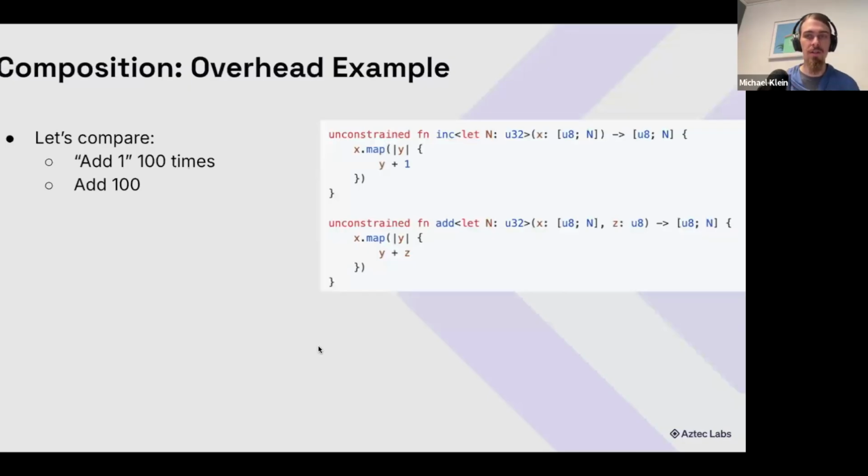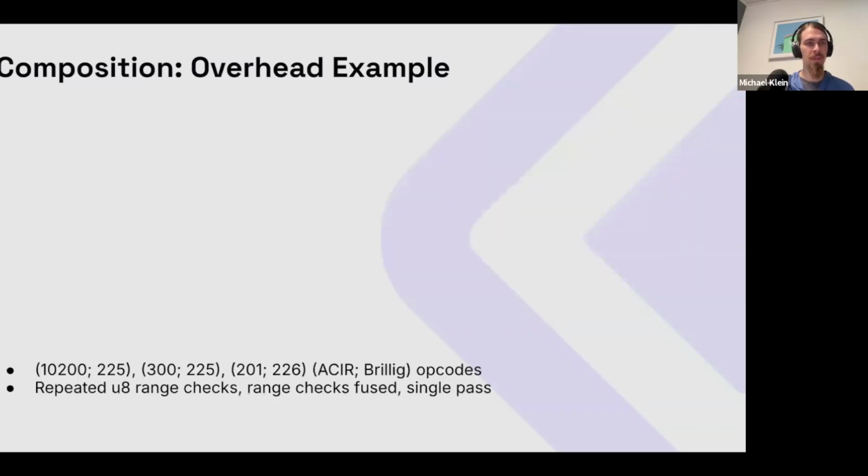So let's give an example. I mentioned the array of U8s. I'm going to compare a function that maps every value in the array to the value plus one, and then I'm going to apply that 100 times. And then the second version, we're just going to add 100 to every value in the array. It's easier to mention now, but because this function only has one input and this other function has two inputs, the second one takes one more opcode, but they're virtually the same function. We're mostly going to be comparing how we can call them differently and constrain them differently.